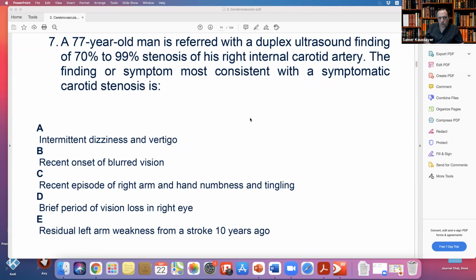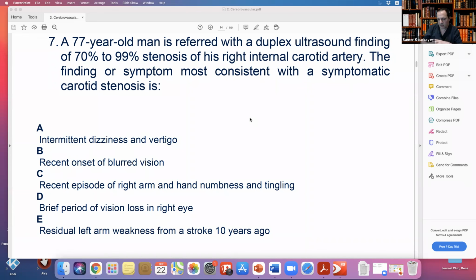Because when we talk about symptoms in all these trials, they talk about recent symptoms. So a patient with left or right internal carotid stenosis and an MRI showing an old stroke in this area is still considered asymptomatic. So left arm weakness from 10 years ago is not a symptom of carotid stenosis.